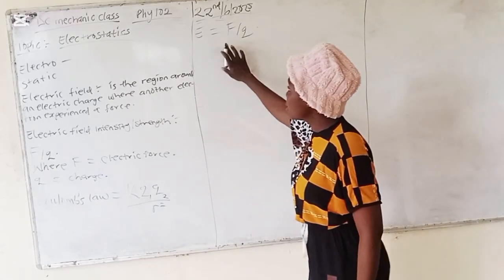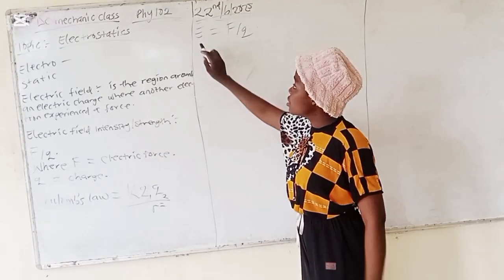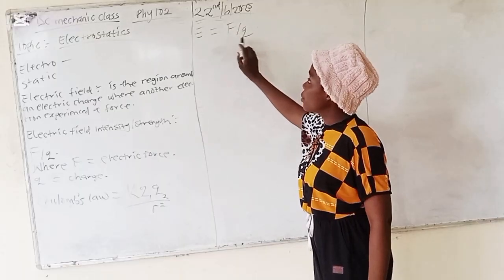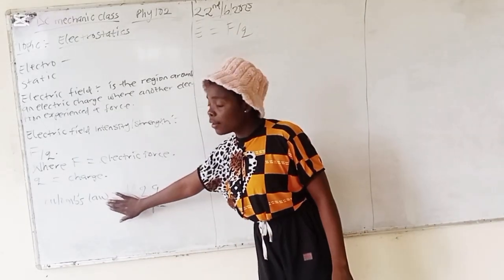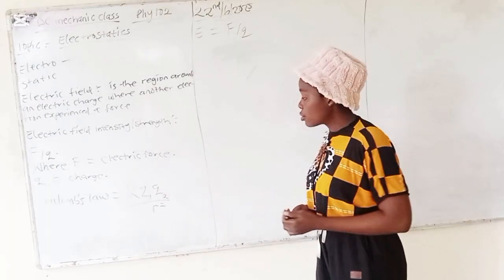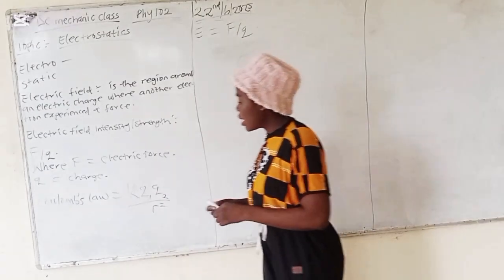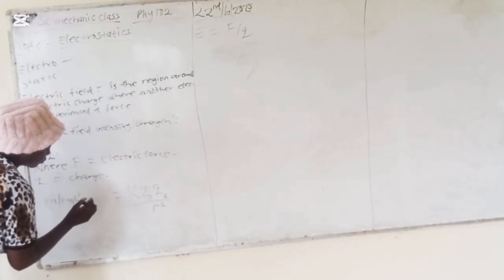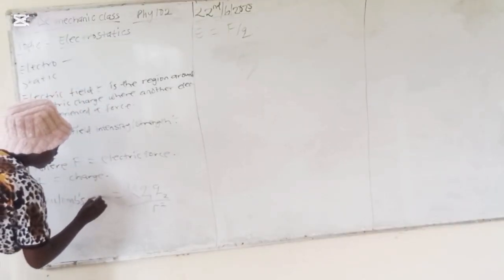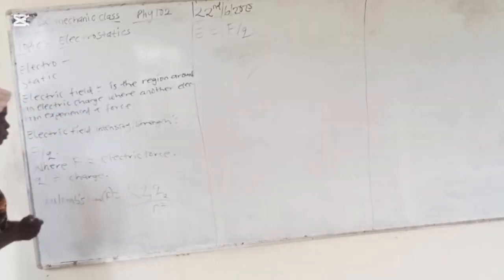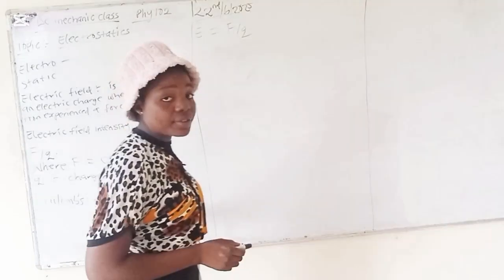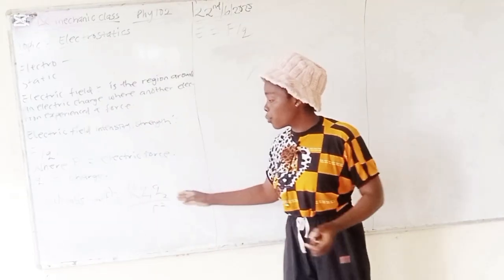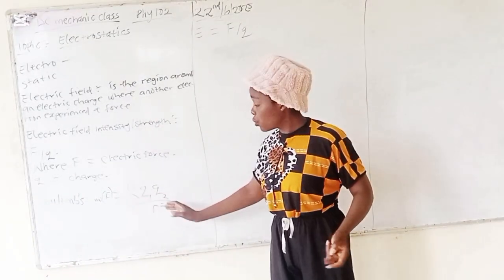So our electric field intensity here is F over Q. We're using the formula that Coulomb gave us, and we're going to substitute it. This is our F. Our F is directly proportional to Q1 Q2 over R squared.